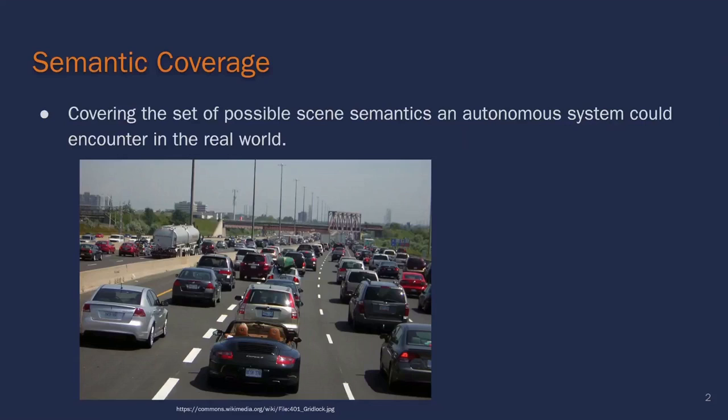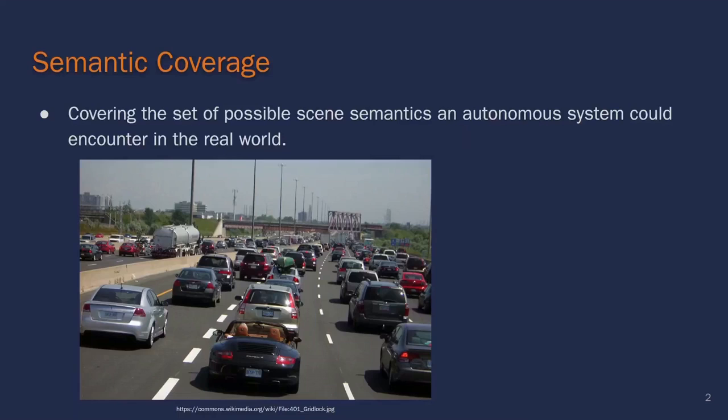For example, here we see a common traffic scenario that our autonomous system might encounter, a busy highway. Test suites for autonomous systems contain many tests like this one to validate the performance of the system. And this is good, because we need to ensure that our system will behave safely in this scenario.